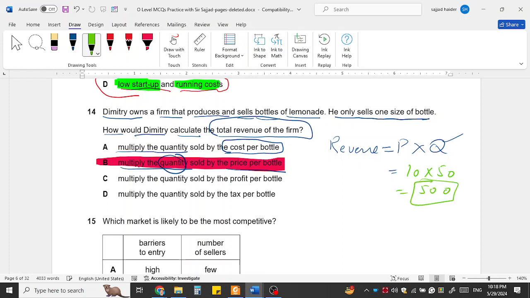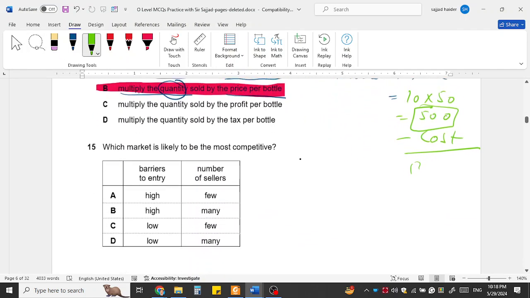So do not confuse revenue with profit. Revenue is the amount a business receives by selling the product, and after subtracting the cost the business will get the profit. Here no information about the cost is given, they are talking about the revenue.